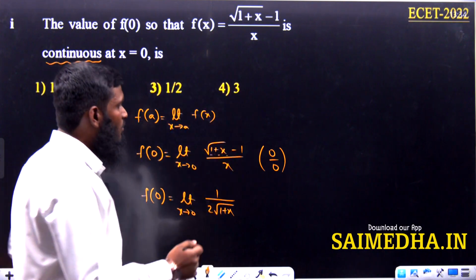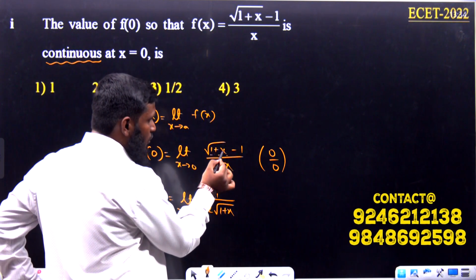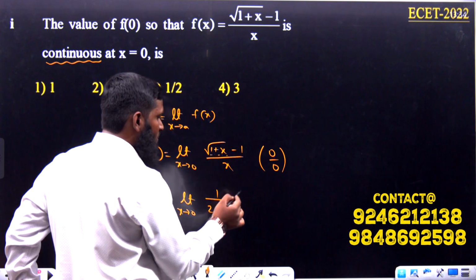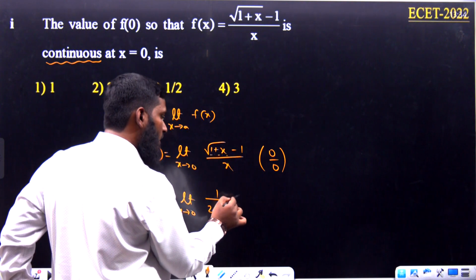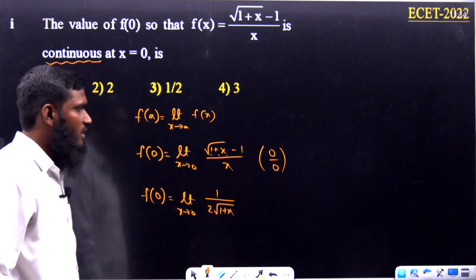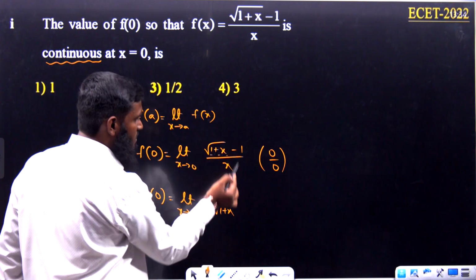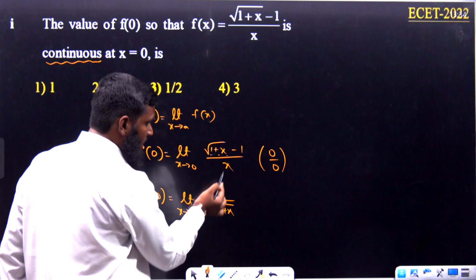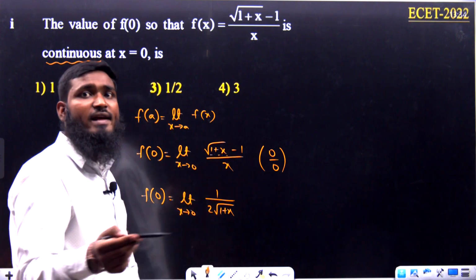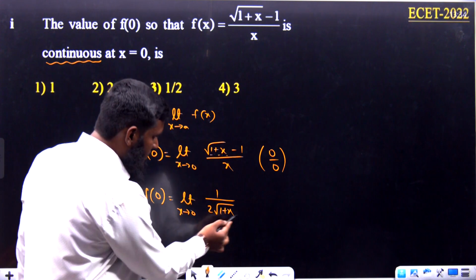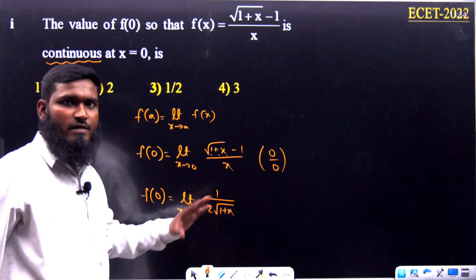If we differentiate one more time, what will happen? 1 will become 0, x will become 1. 0 plus 1 means 1, into 1, so we will have the same answer only. Now constant will become 0, and x divided by x will become 1, so divided by 1 we have. Okay, so we have this concept.